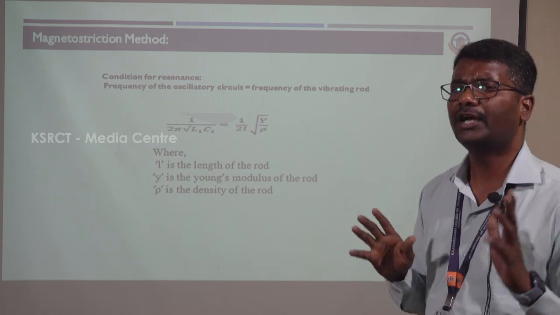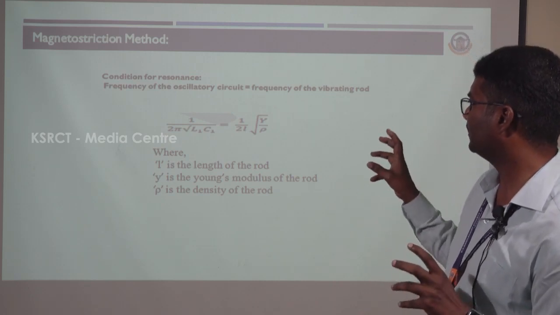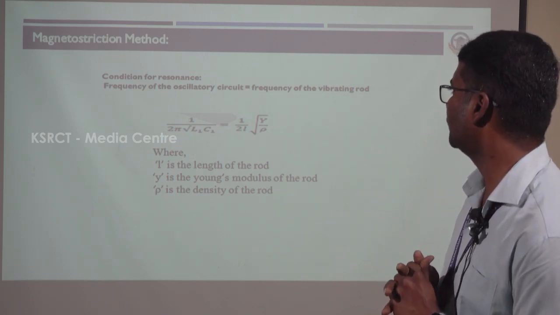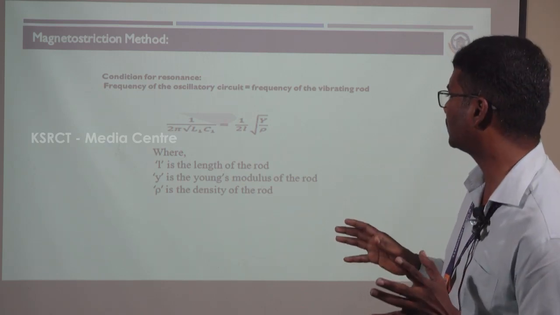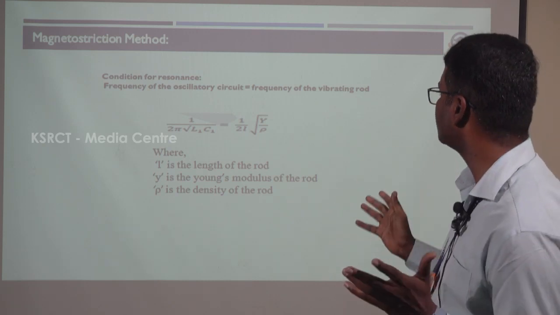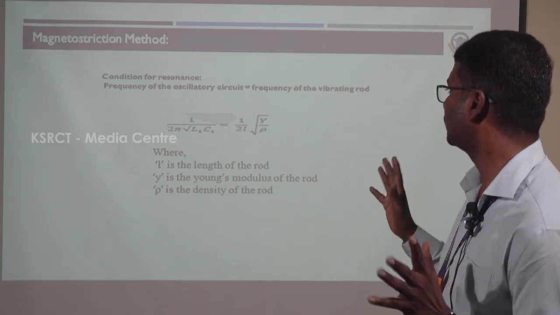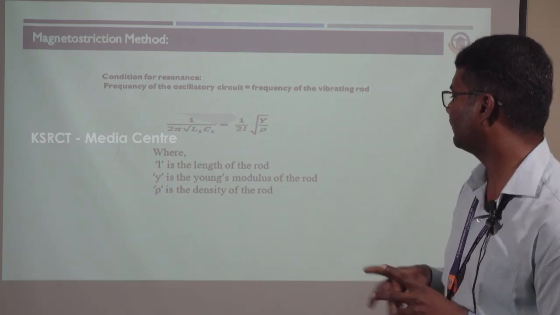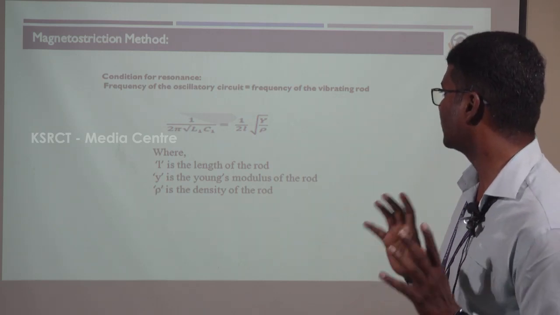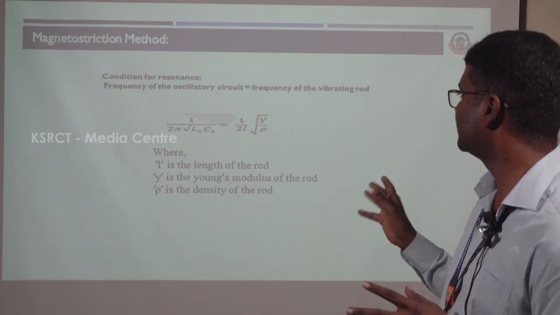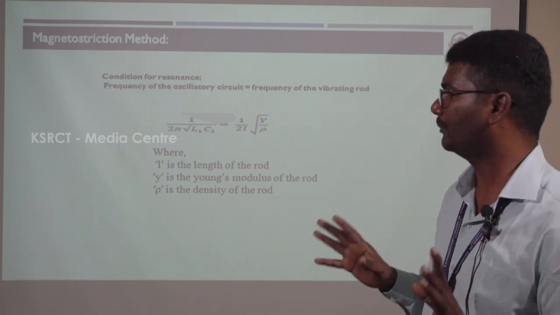In the resonance condition, the frequency of the oscillatory circuit equals the frequency of the vibrating rod. The frequency of the oscillatory circuit is 1 divided by 2 pi square root of L1 C1, and the frequency of the vibrating rod is 1 divided by 2L square root of Y by rho, where L is the length of the rod, Y is Young's modulus of the rod, and rho is the density of the rod. When these conditions are satisfied, ultrasonic waves are produced.